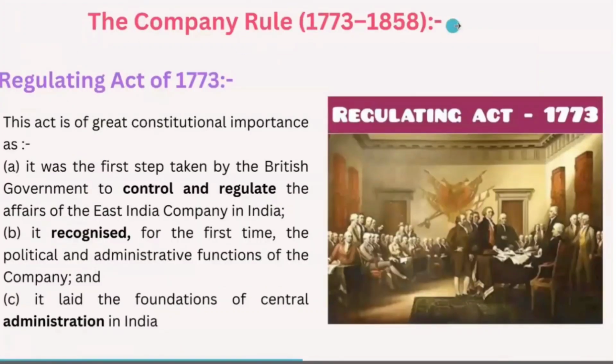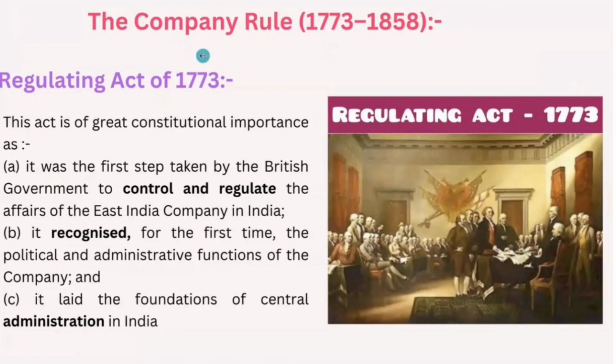So let us see the company rule. The company rule is from 1773 to 1858. There are important acts in the company rule. And the first such act is the Regulating Act of 1773, which is of great constitutional importance because this is the first, initial step taken by the British government to control and regulate the affairs of the East India Company.